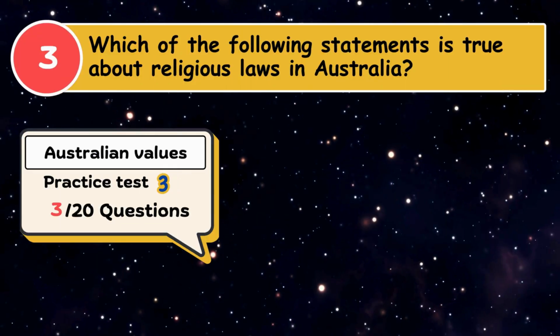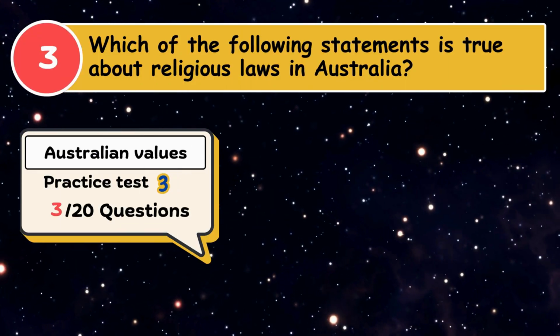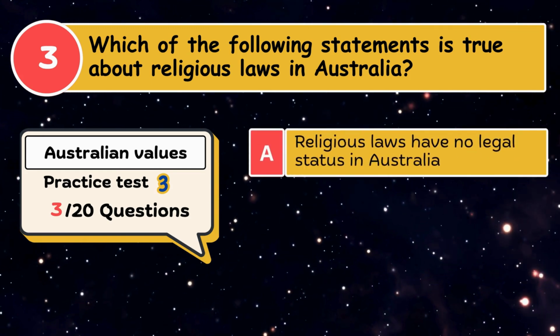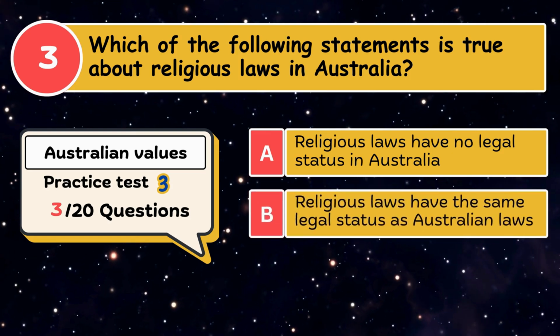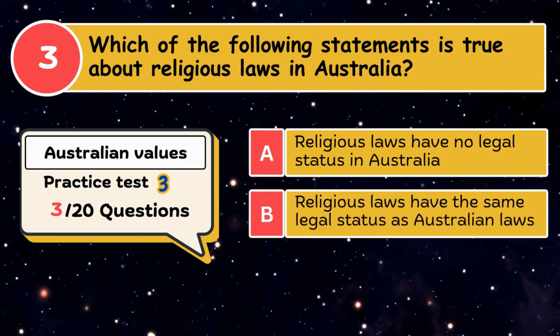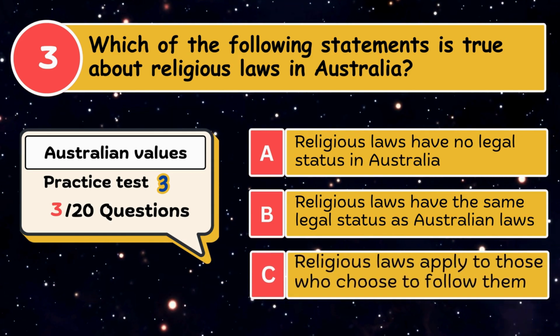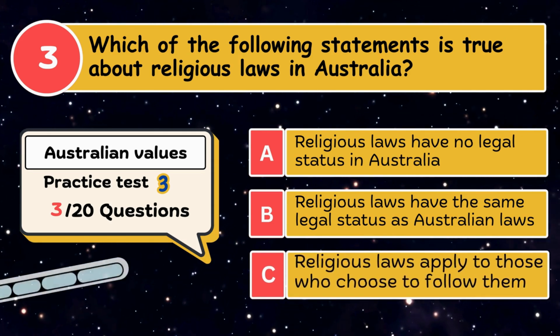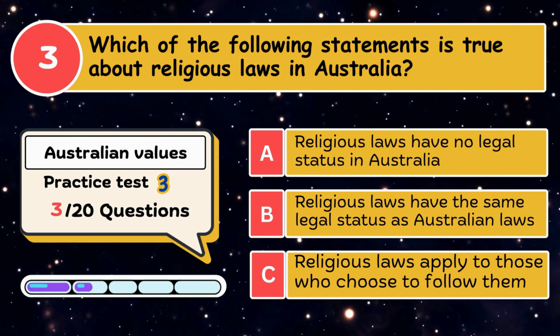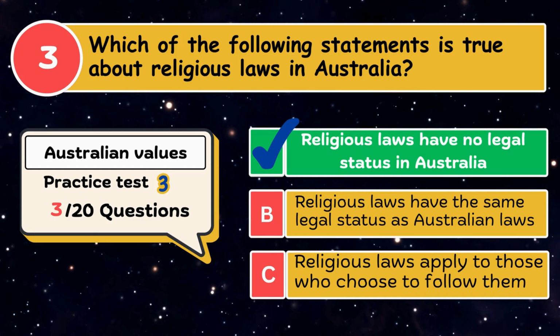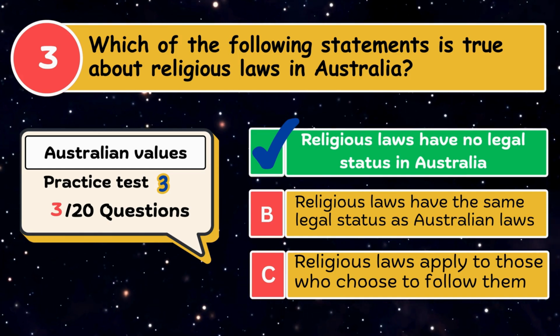Which of the following statements is true about religious laws in Australia? A. Religious laws have no legal status in Australia. B. Religious laws have the same legal status as Australian laws. C. Religious laws apply to those who choose to follow them. The correct answer is religious laws have no legal status in Australia.